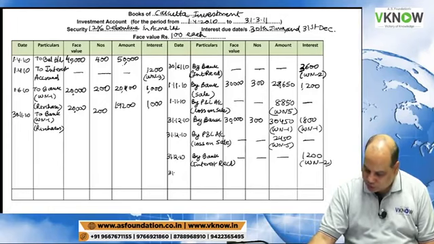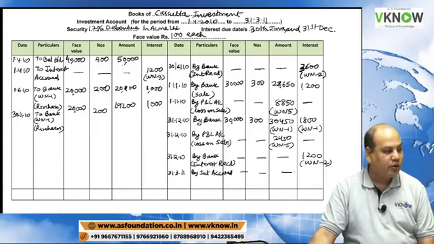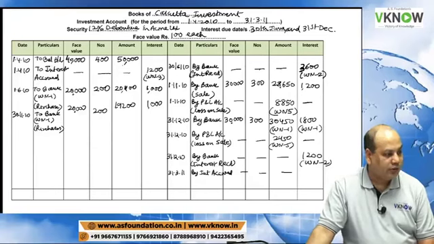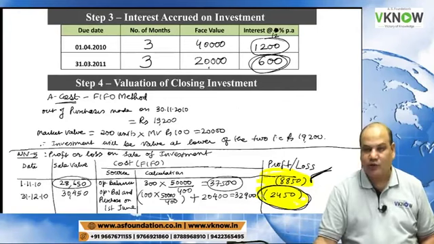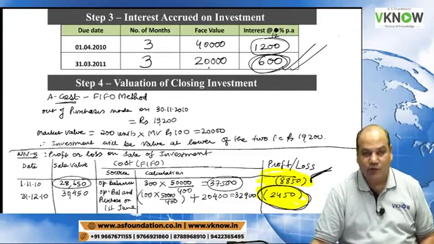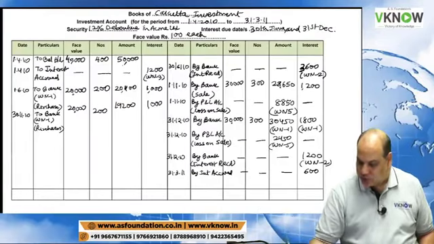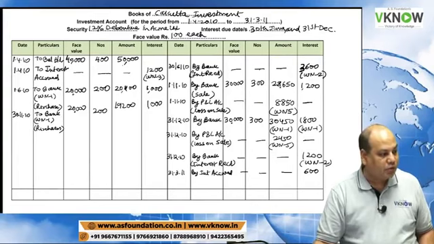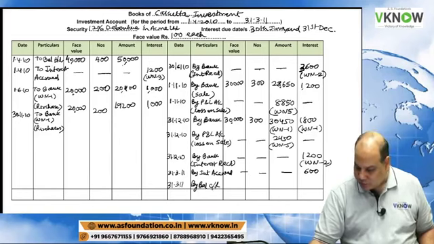Then we come to 31st March 11, by interest accrued, working note number 3. Somebody said 600 rupees. Let me check on the screen. Yes, Govind Thakur, you are right: 600 rupees at the top right side. Interest accrued 600 rupees. And then Kunal is right, 31/3/11 by balance carried down.